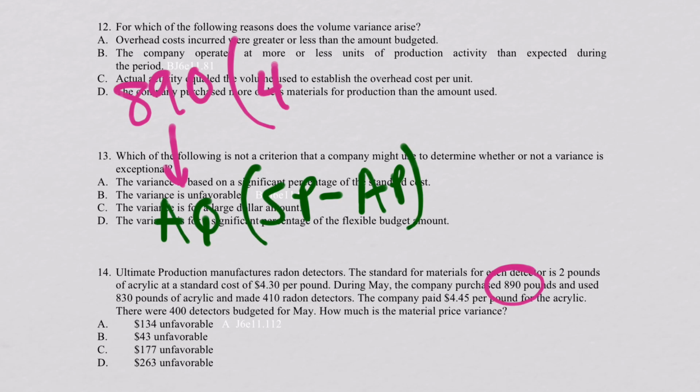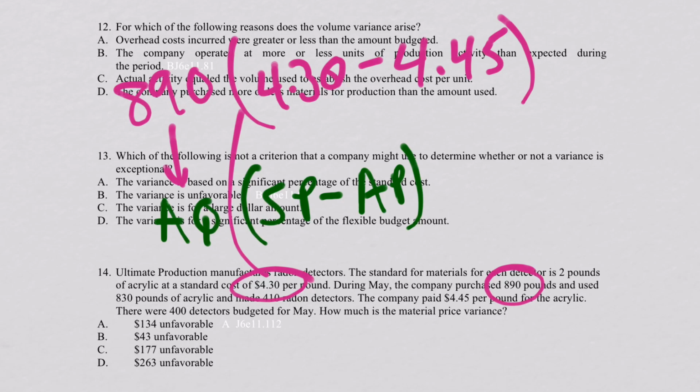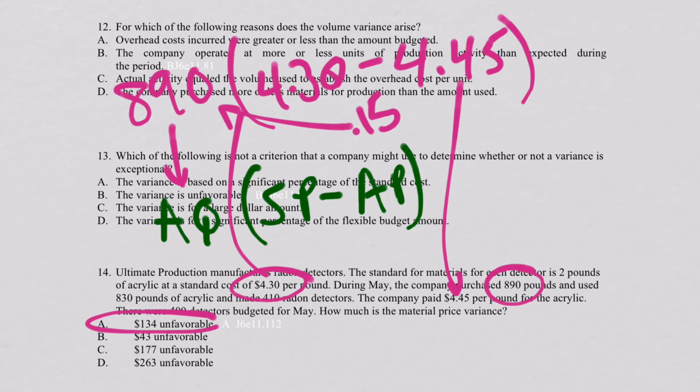Well, it should have been 430 according to the budget down there, and it turned out to be really 445. So that 15-cent difference times 890 will yield us what? Put the calculator on. 890 times 15 cents, 133. Answer A. Yes, there we go. Simple.